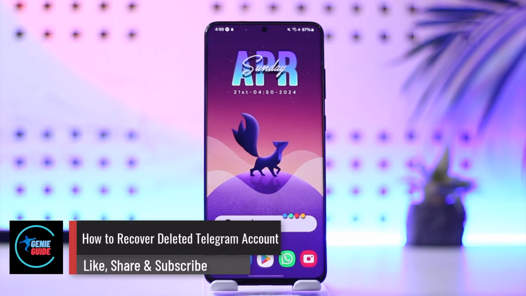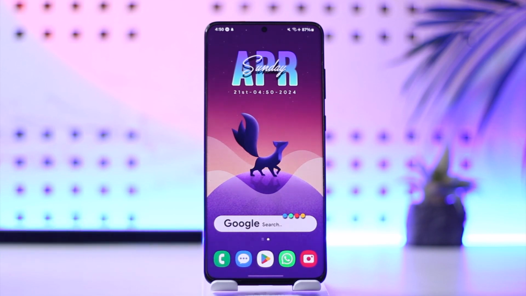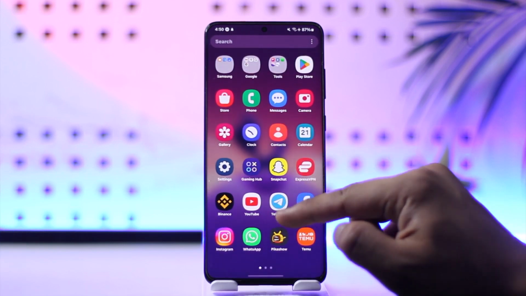How to recover deleted Telegram accounts. Hey everybody, welcome back to our channel. In this video we're going to learn how we can recover deleted Telegram accounts, so make sure to watch the video till the end. If you want to recover your deleted Telegram account, open up Telegram over here.